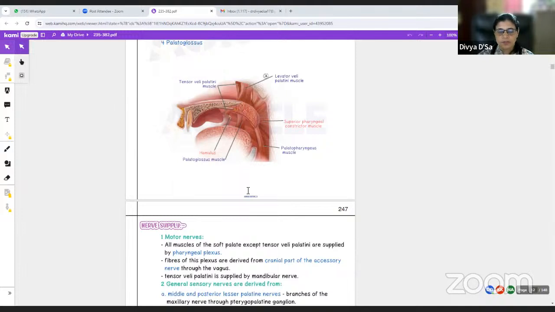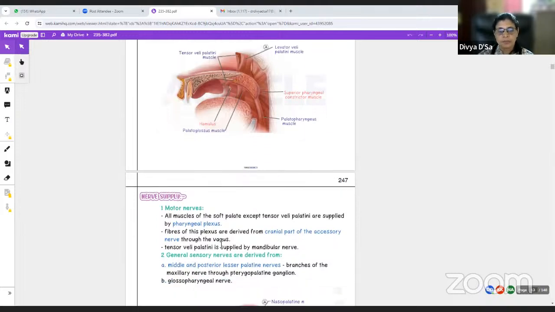All the muscles of the soft palate, except for tensor veli palatini, are supplied by the pharyngeal plexus. The pharyngeal plexus is formed by the vagus nerve, the glossopharyngeal, as well as the sympathetic nerves from the superior cervical ganglia. The cranial part of the accessory, as I said, is contributed by the vagus too.